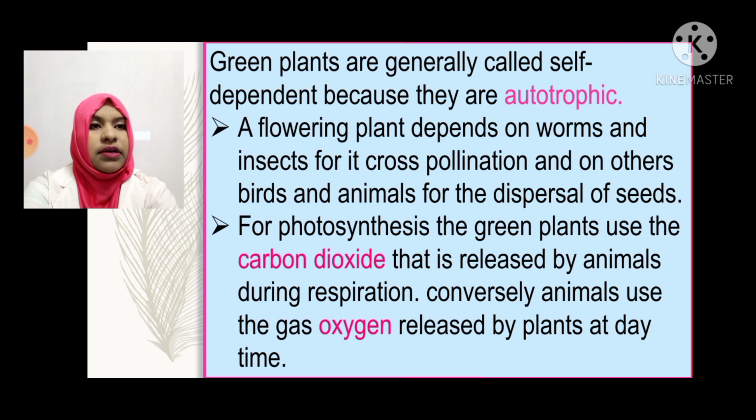Green plants are generally called self-dependent because they are autotrophic. A flowering plant depends on worms and insects for its cross-pollination and on birds and animals for the dispersal of seeds. For photosynthesis, green plants use the carbon dioxide released by animals during respiration. Conversely, animals use the oxygen released by plants in the daytime.